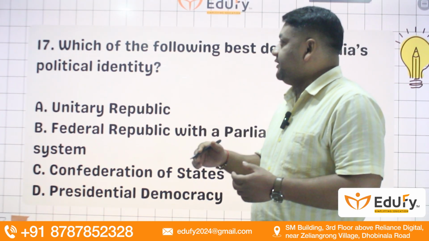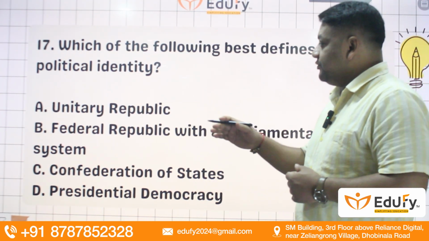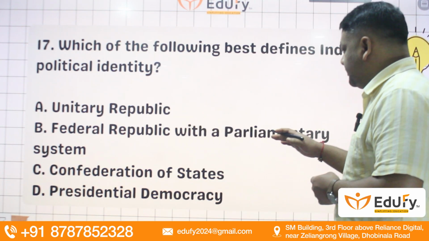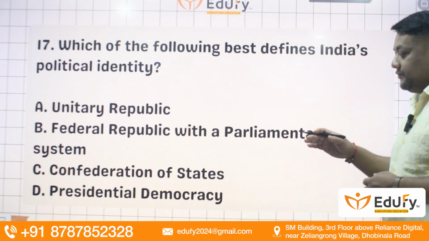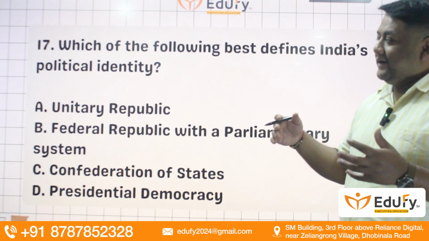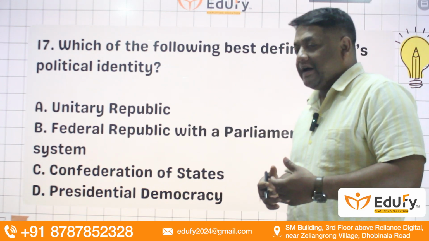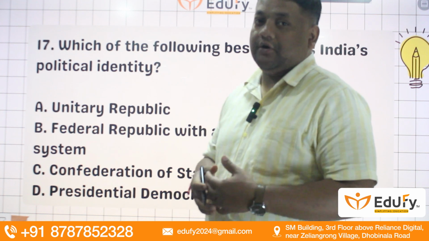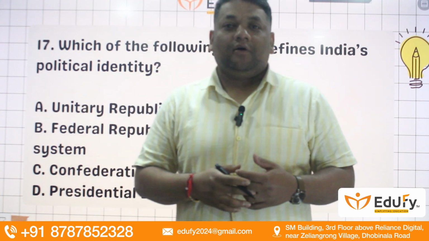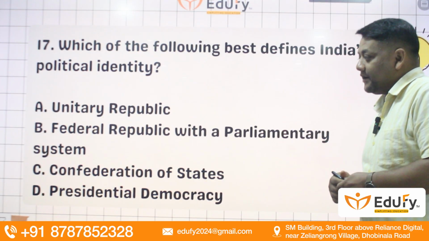Okay, question number 17. Which of the following best defines India's political identity? Unitary republic, federal republic with a parliamentary system, confederation of states, presidential democracy. We all know that India is running on a republic system, and we have a system of democracy called parliamentary democracy. All right. So B is defining India the most. All right.